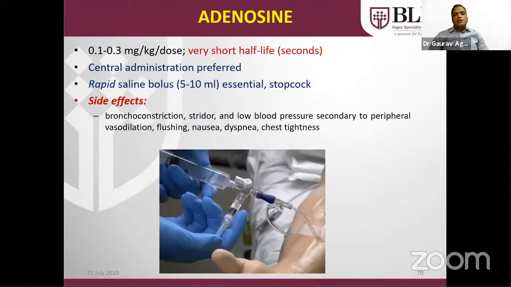For giving adenosine, central administration is preferred. Right IJV is the preferred line, but sometimes it is not possible to take it in an unstable child. Then we can use the cubital fossa for taking one vein. We have to use a 3-way. On one side, we have to use the adenosine syringe. On the other side, a saline flush should be there. As soon as we push the adenosine, rapidly we have to push the saline. Otherwise, the effect of adenosine will go.